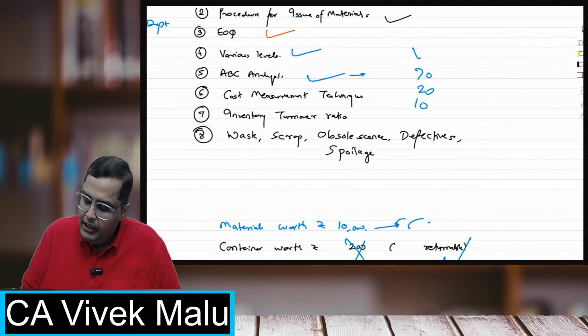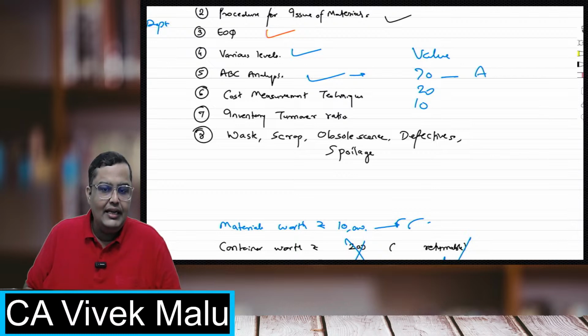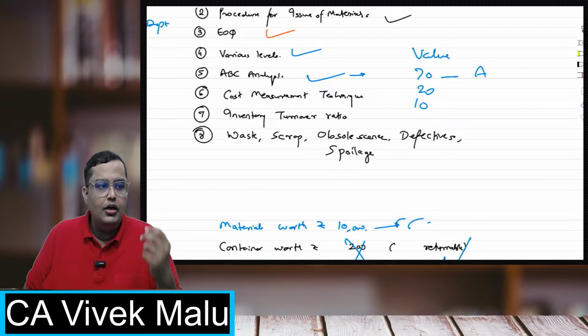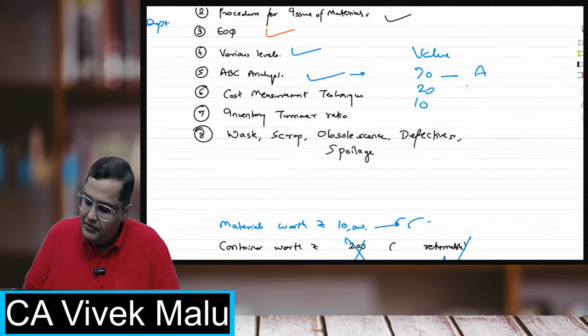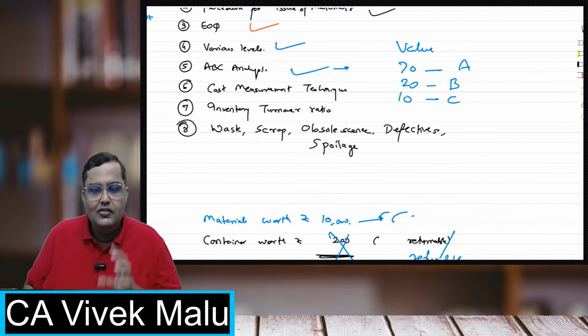In terms of value, those items which represent 70% of the investment will be the A category. Those items which represent 20% of the value of the inventory will represent the B category, and those which represent only 10% of the value will represent the C category.